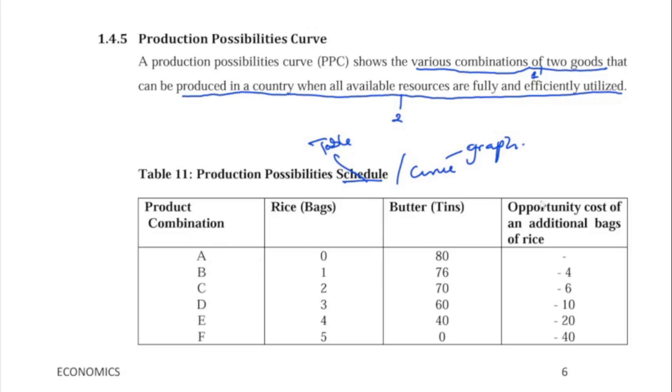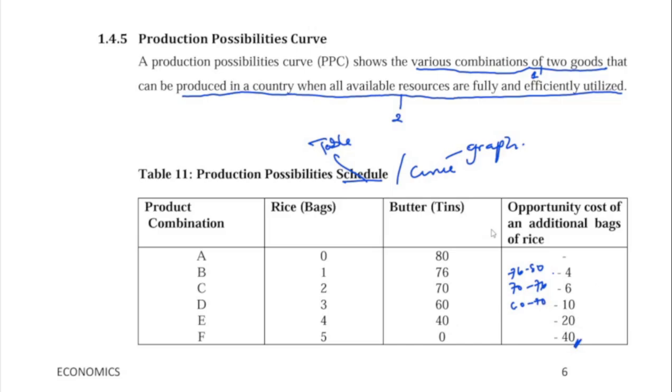This is what is being produced, and the opportunity cost of an additional bag of rice. How do we get this opportunity cost of an additional bag of rice? We have 76 minus 80, that's how we got minus 4. We have 70 minus 76, that's how you get minus 6. You have 60 minus 10, 70. That's how you get the opportunity cost of an additional bag of rice.